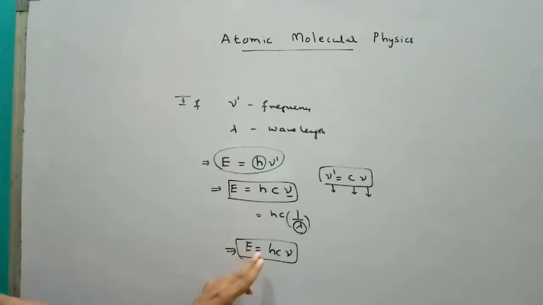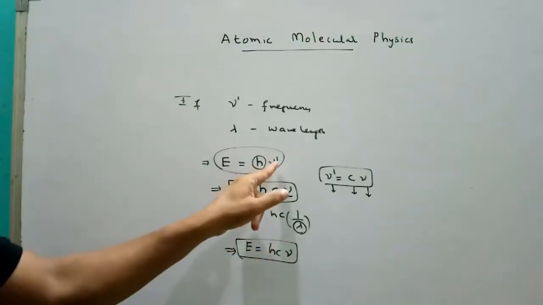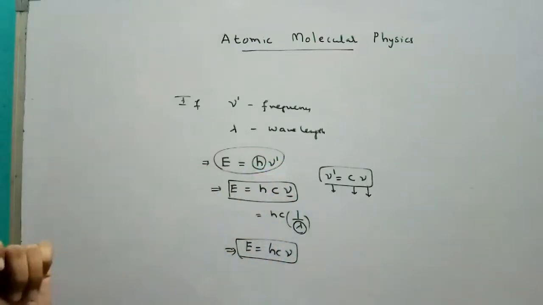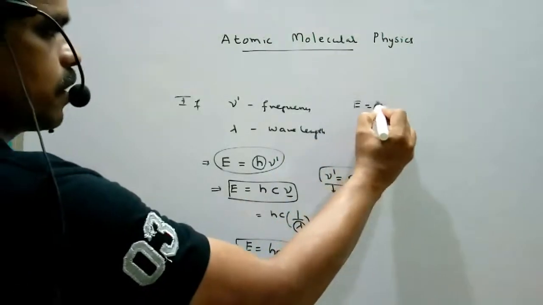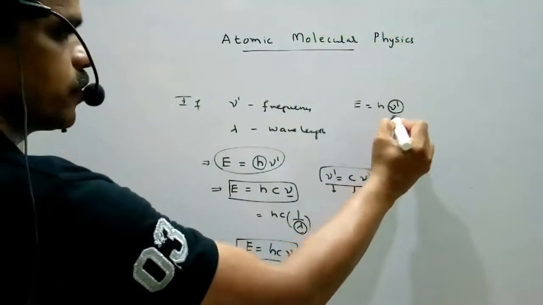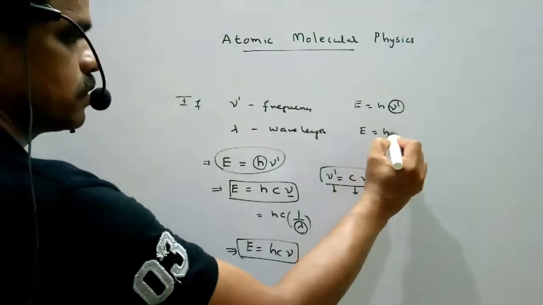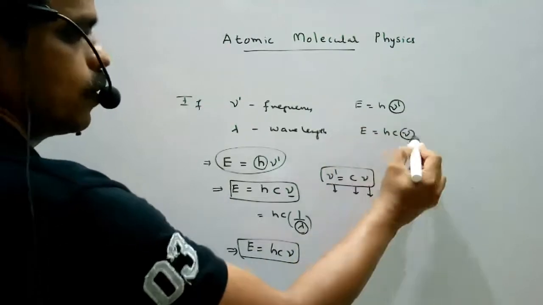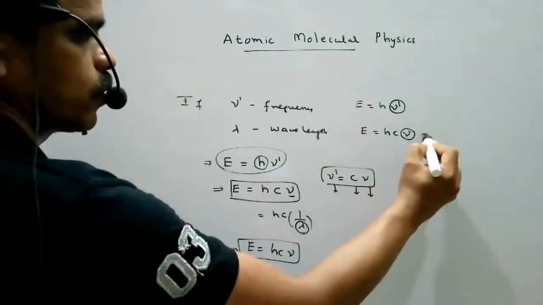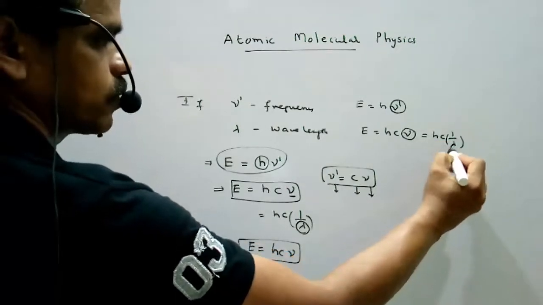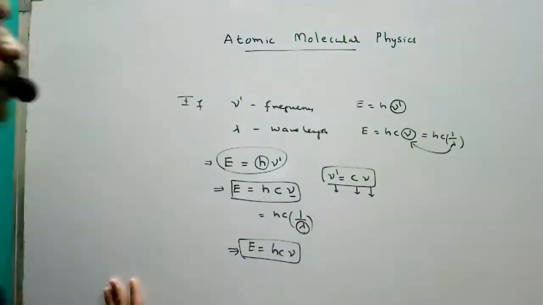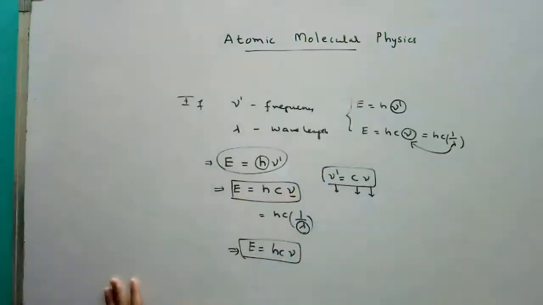So E equal to hc nu, nu is the wave number. Here, in h nu dash, nu dash is the frequency. So don't get confused here. E equal to h nu dash, this is the frequency. E equal to h c nu, this is the wave number. How has it come? 1 by lambda substituted for nu here. These are the two formulas we have now.